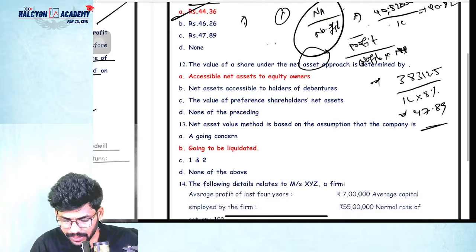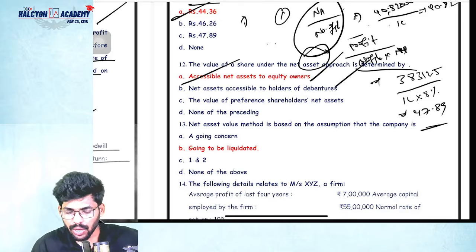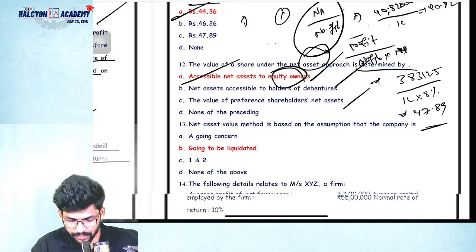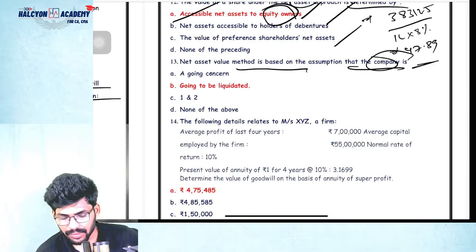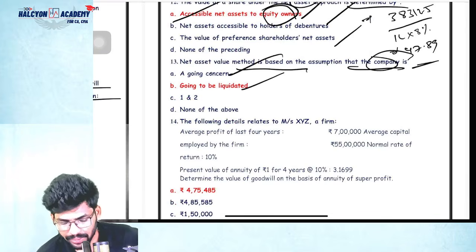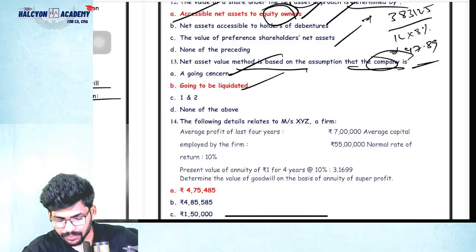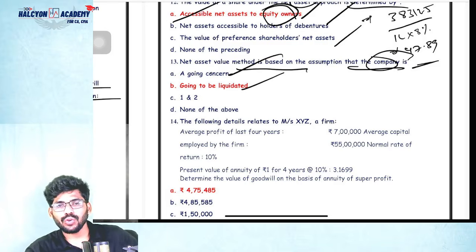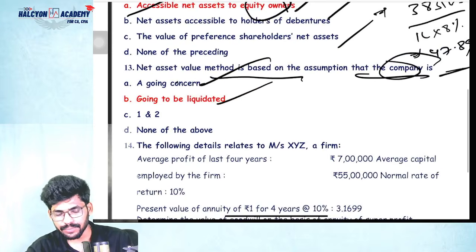The value of a share under the net assets approach is determined by the net assets accessible to equity shareholders, or debentures or preference shareholders. Obviously, equity owners only. Next, the net asset value method is based on the assumption that the company is a going concern or going to be liquidated. Can you please tell me, guys? Which one?